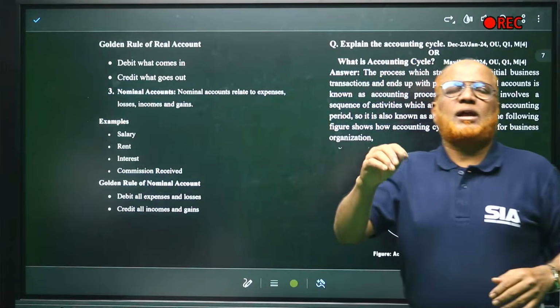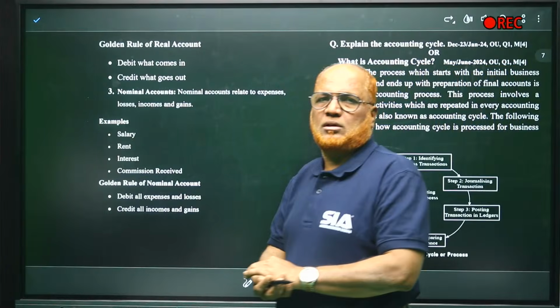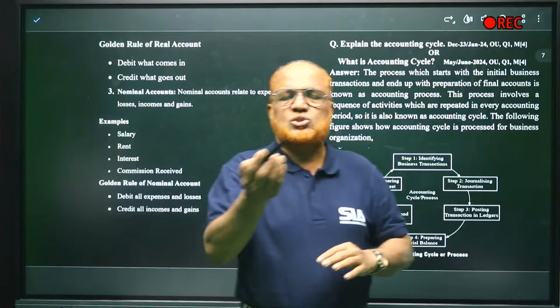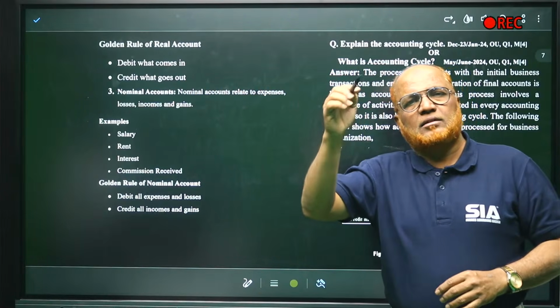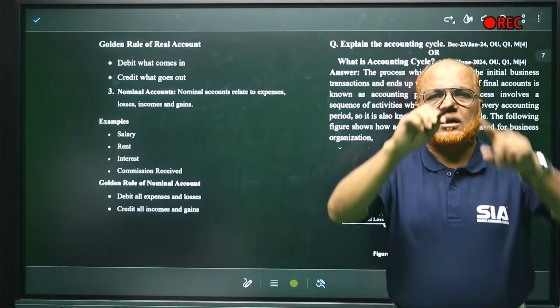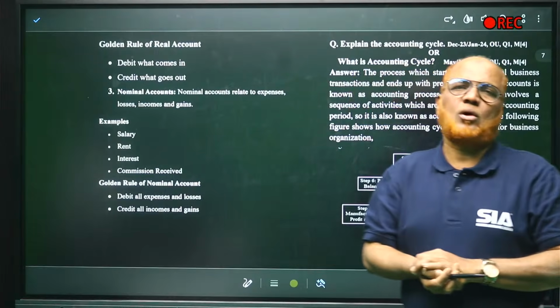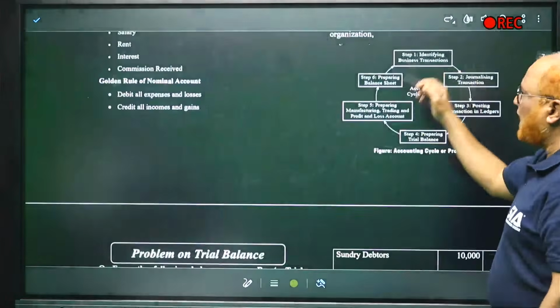After making the trial balance, we prepare the profit and loss account or statement of profit and loss. Then lastly, we make a statement of financial position, that is called the balance sheet. So starting from identifying, then recording, then classifying, then analyzing, summarizing, these steps form a process that is called the accounting cycle or accounting process. Here it is given diagrammatically.